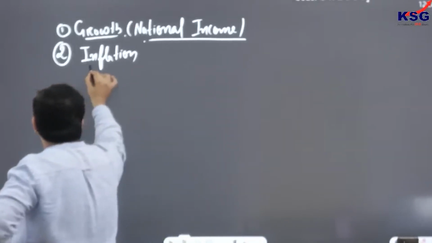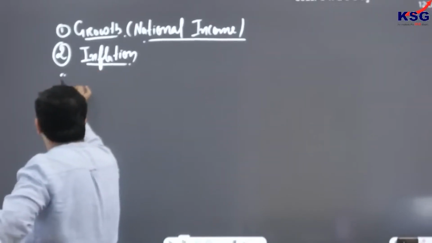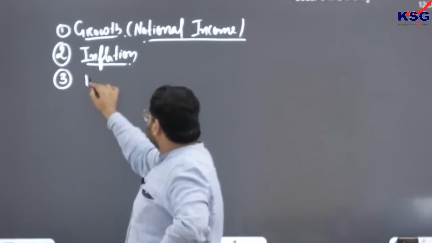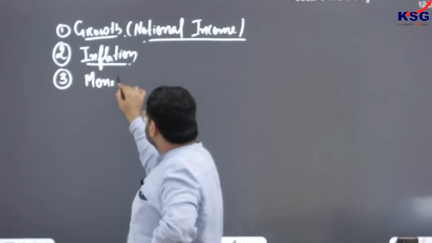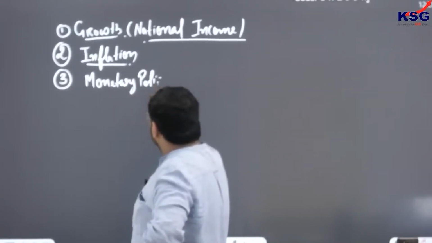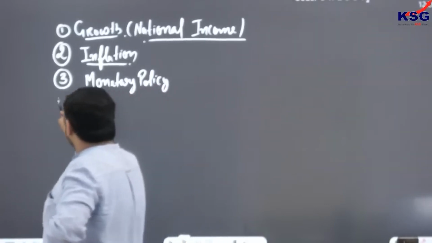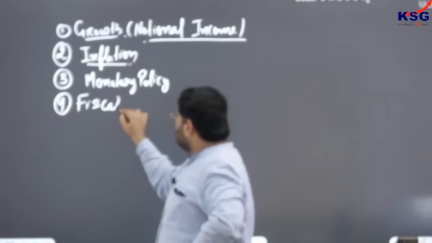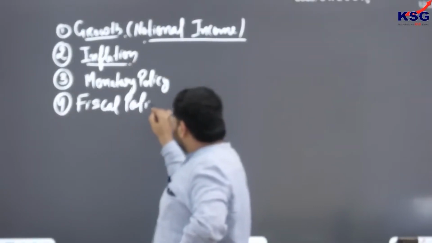Number two, we are going to cover inflation. Number three, monetary policy. Number four, fiscal policy.